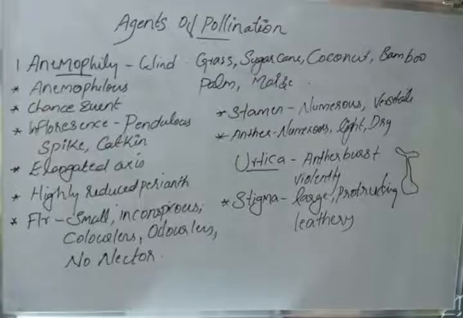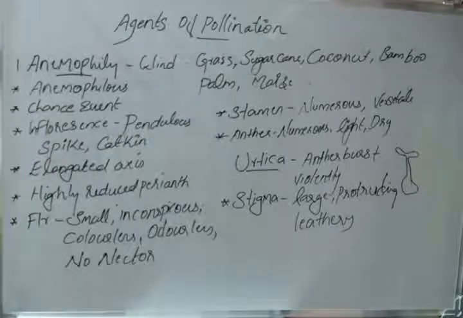Anemophilous flowers. What are they? Anemophily means wind pollination. The pollination by wind is called anemophily, and the flowers which are pollinated by wind are called anemophilous flowers. The common examples are grass, sugarcane, coconut, bamboo, palm, maize. And we can call anemophily a chance event.